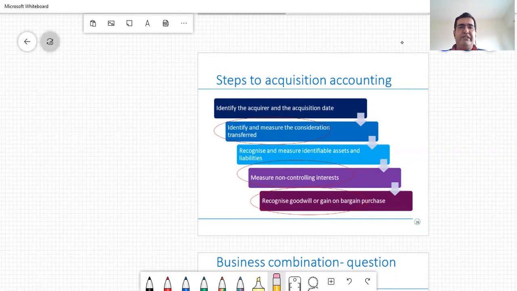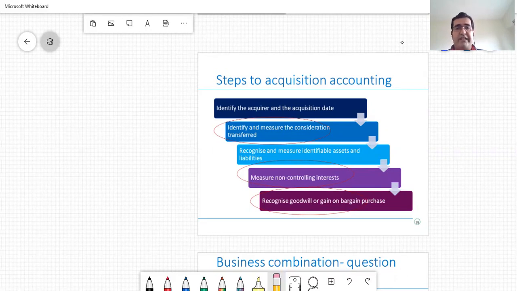Identify and measure consideration transferred. This is something that we will study in this session today. The key point to keep in mind is that the entire consideration transferred is to be determined using its fair value. So if you are exchanging shares, you must take into account the fair value of the shares. If you are exchanging contingent consideration, once again, there is a requirement to fair value that contingent consideration and include that in the consideration transferred.